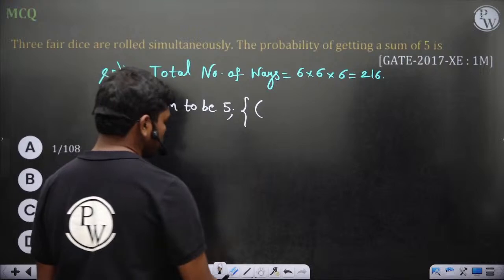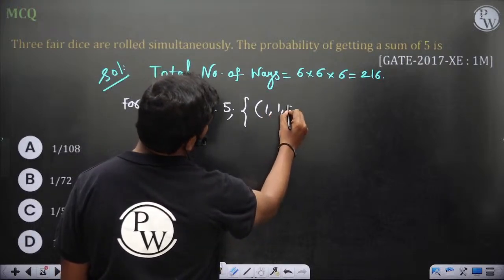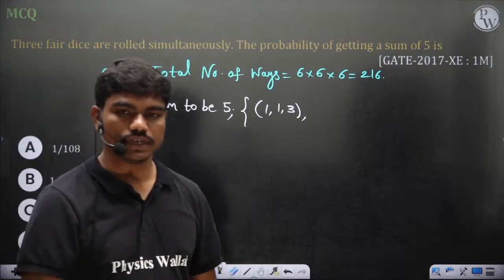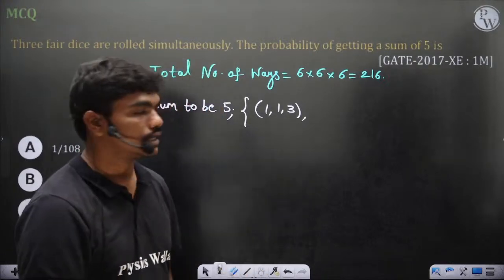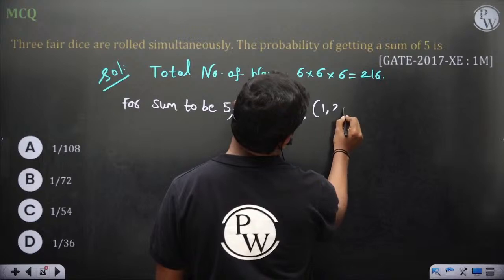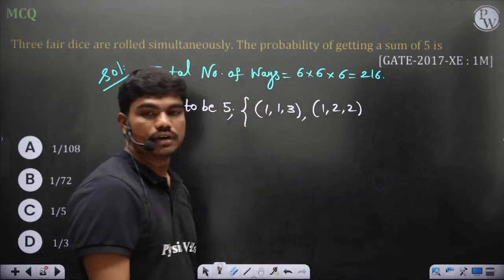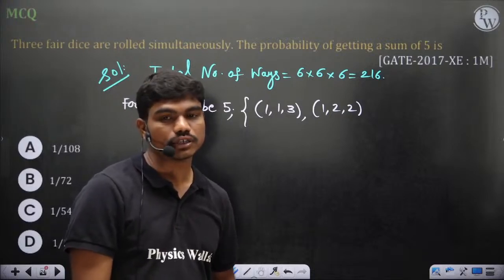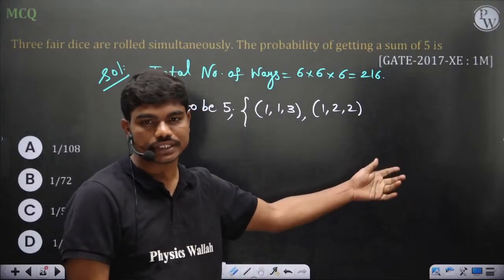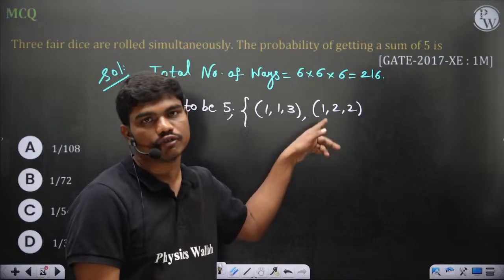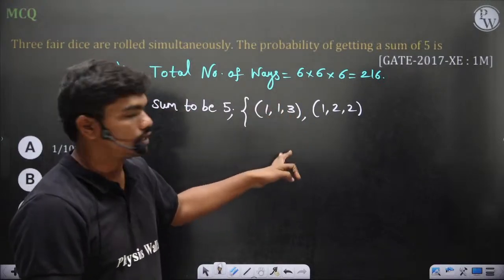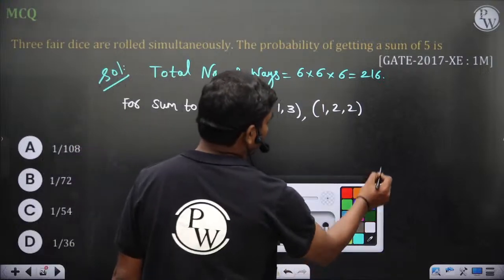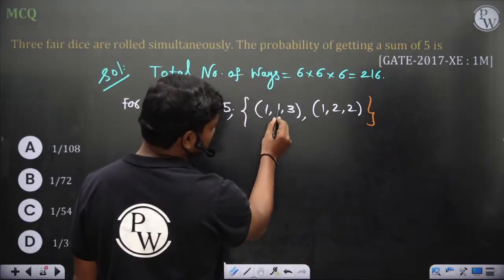The ordered triple can consist of 1 1 3, for example. The first die falls 1, second die falls 1, and third die falls 3. Or 1 2 2. Can you form any other combinations? No, right? Because if all 3 dice show 2, it would be 6. If all 3 dice show 1, the sum would be 3. So for the sum to be 5, only these are the possibilities. Now, this 3 can be at any place.